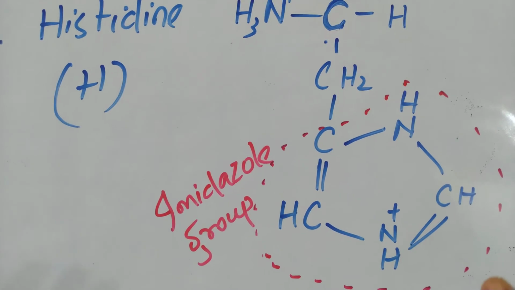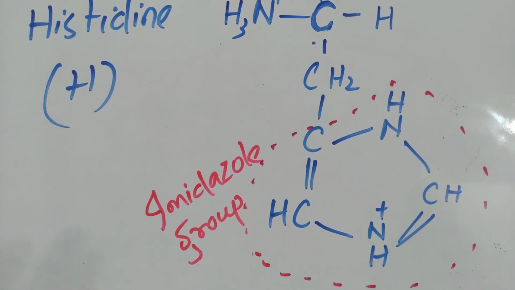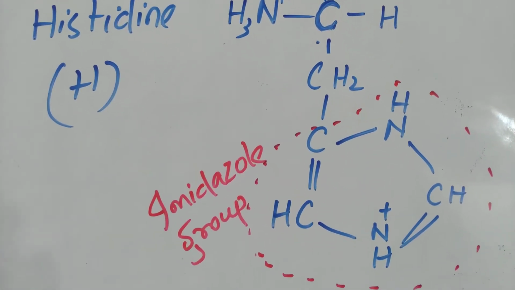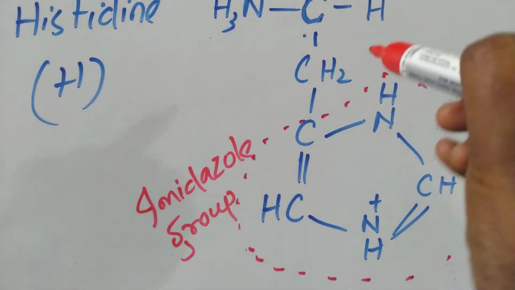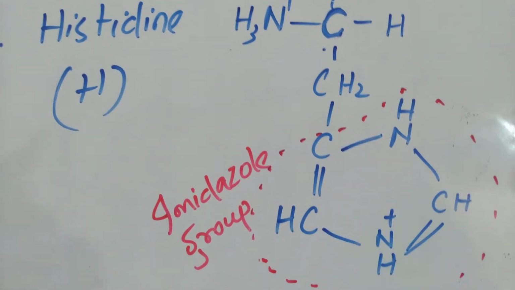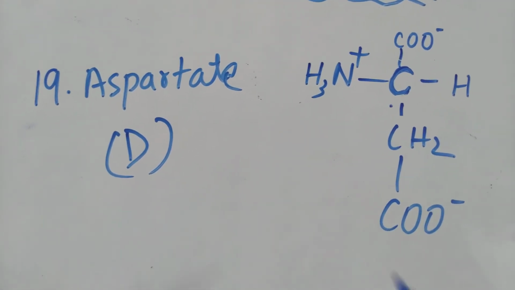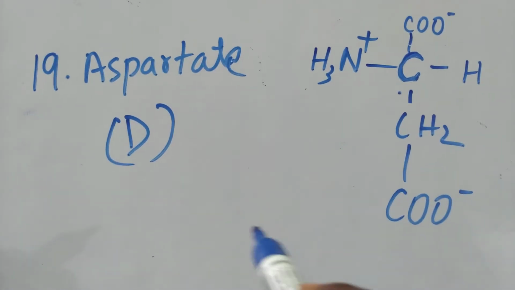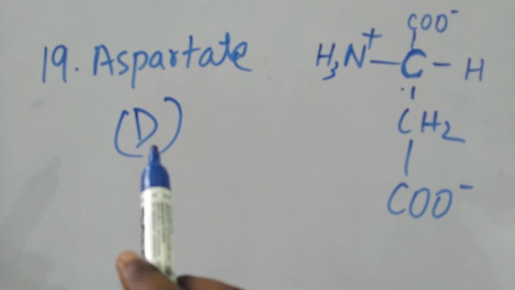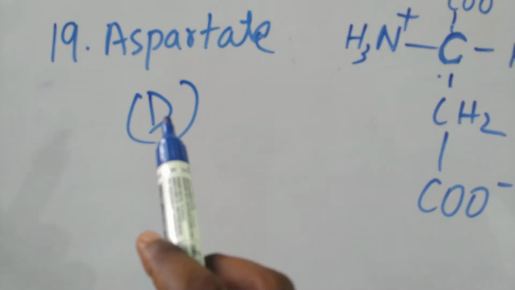Lysine was having an amino group, arginine was having a guanidinium group, and histidine is having an imidazole group, right?